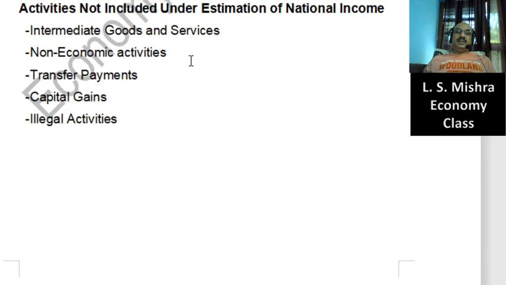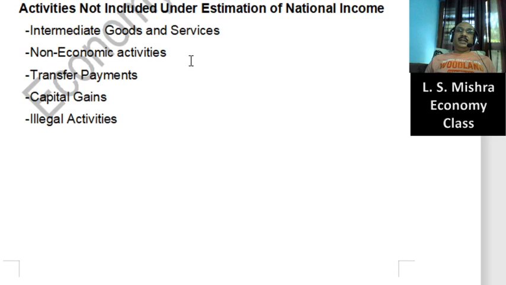Housewives' work is a non-economic activity. Suppose there is a serviceman. On Sunday, he is on holiday and produces vegetables in the kitchen garden. It is a non-economic service. So non-economic activities are not part of national income. Only economic activities are considered in the estimation.